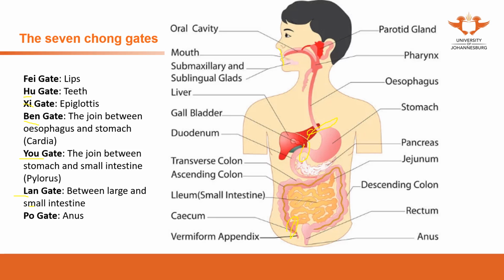From this point of view, it actually indicates that the food we eat will need to go through all these different gates in order to be transformed or transported. So that refers to the whole digestive system. And as you can see from the whole link, these are actually the Fu organs.